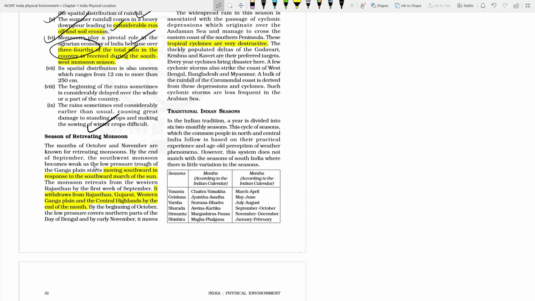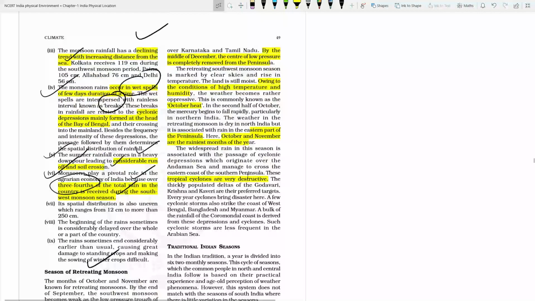Then from there onwards, all the things will be restored. It means the monsoon will withdraw from those areas where it went last, like Rajasthan, Gujarat, Western Ganga plain. From there itself the retreating will start, and later on slowly by the mid of December, the monsoon will be lost from the whole area and completely removed from the peninsula.